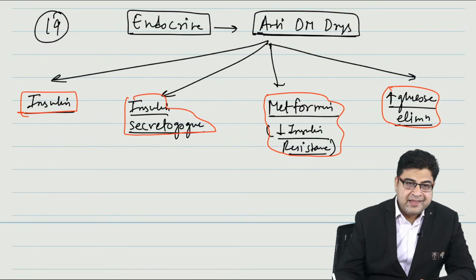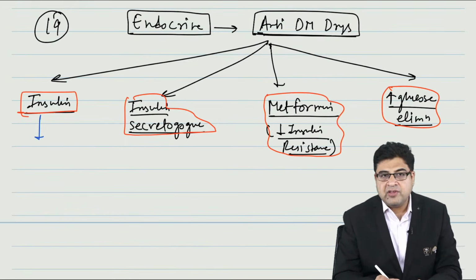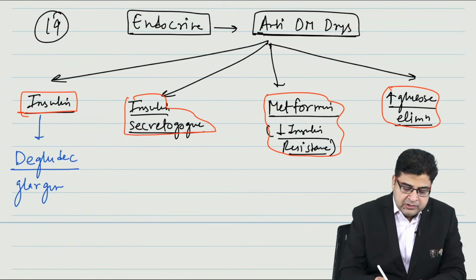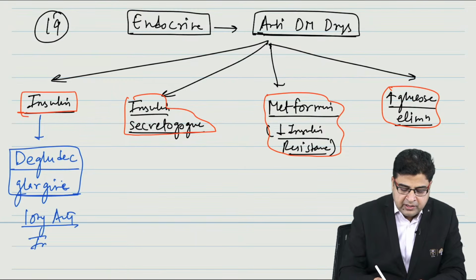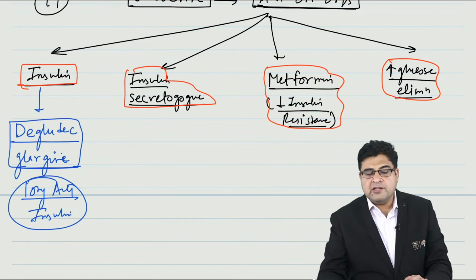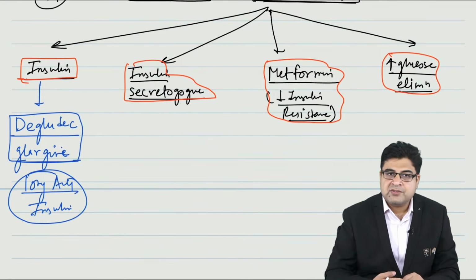Now, as far as insulins are concerned, this is not a very important topic for your exam. They generally don't ask the classification of insulin, but still I would like to mention a drug known as degludec, and the medicine glargine. Insulin glargine and degludec are two very long-acting insulins.